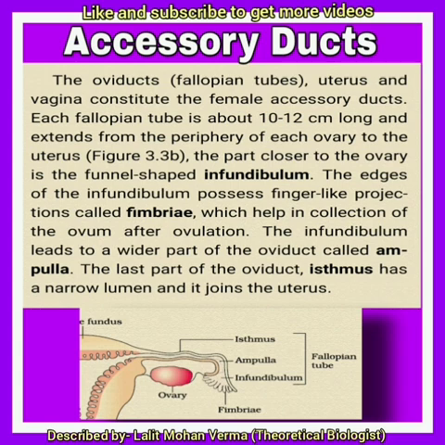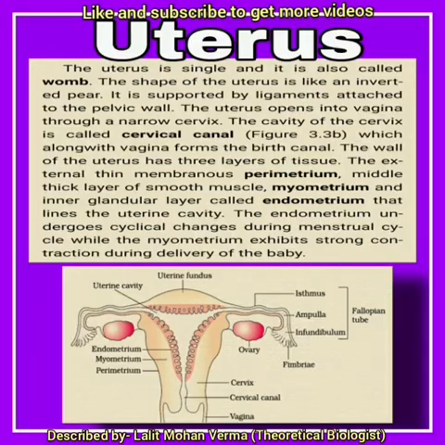Ampulla, the wider part of the oviduct, opens into the third region, that is isthmus, the narrow part of the duct. It links the uterus and acts as the fertilization site, that is ampullary isthmic junction. Now uterus, also called womb.